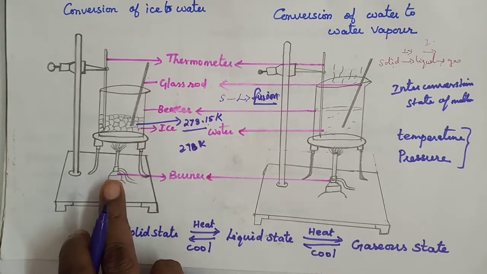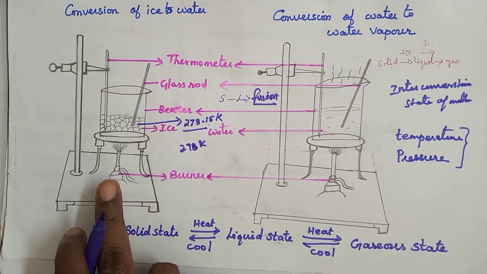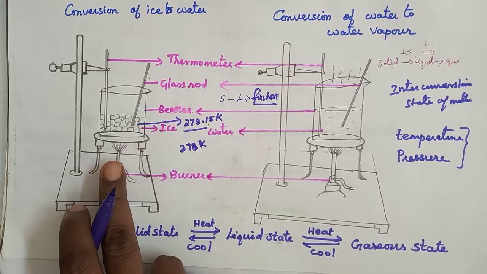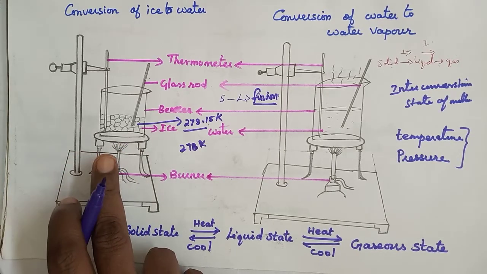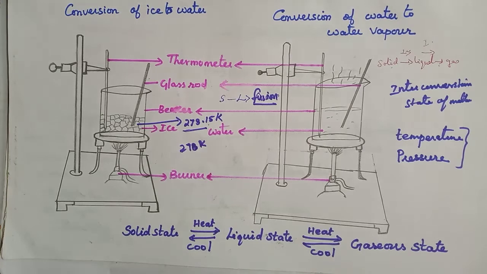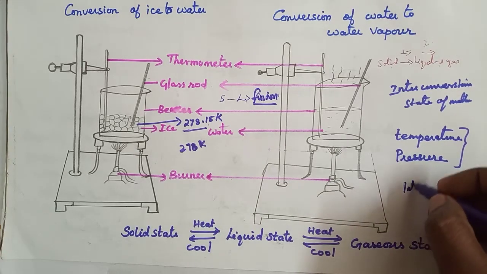Continuous heating, that is, we continue to supply heat. Then this heat goes into changing the state by overcoming the forces of attraction between the particles. As a result, what happened? The heat energy is absorbed by the ice without showing any rise in temperature. It is considered hidden heat, that is called latent heat. What is that? Latent heat.